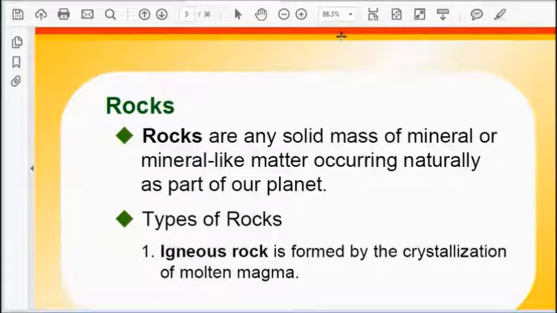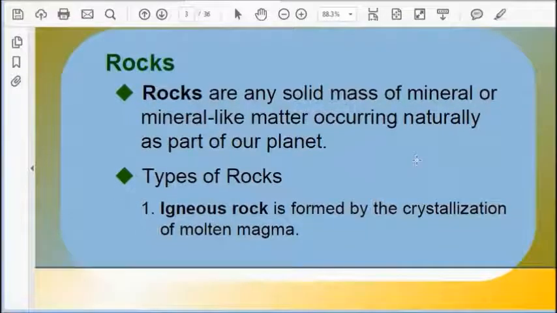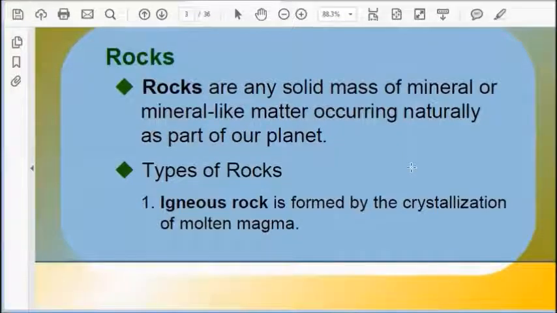Igneous rock is formed by crystallization of molten magma. Now this igneous rock is used in our day-to-day life. In our kitchen we have a platform that is made out of igneous rock. So this igneous rock is a very strong rock, a very concrete rock as compared with other kinds of rocks. This igneous rock is made from molten magma.